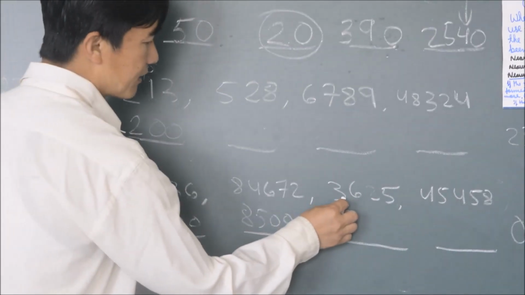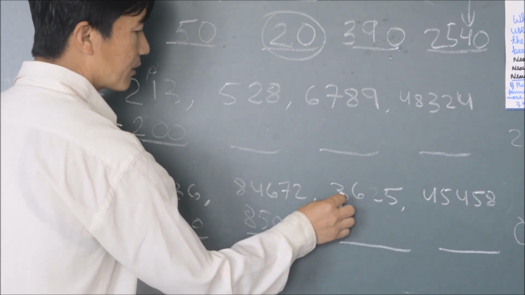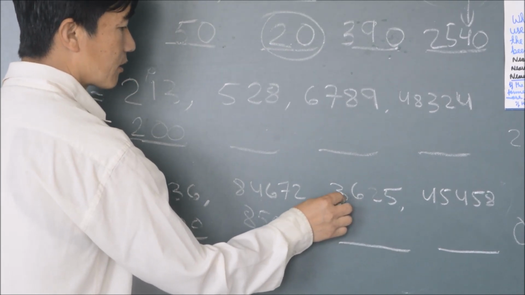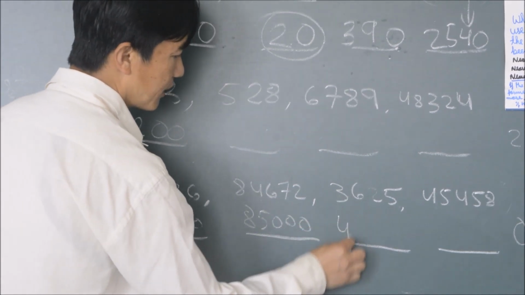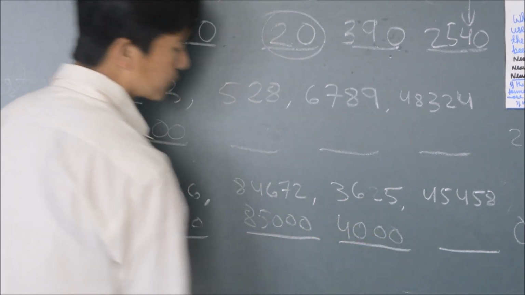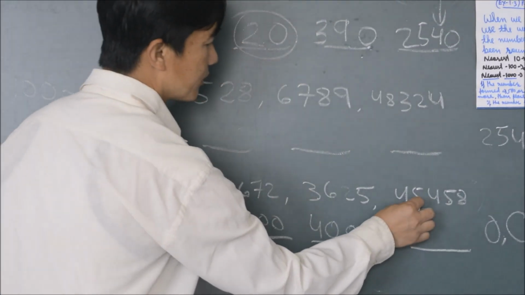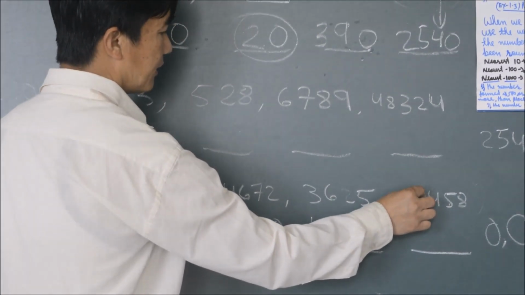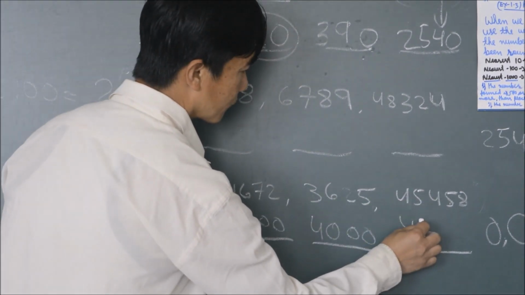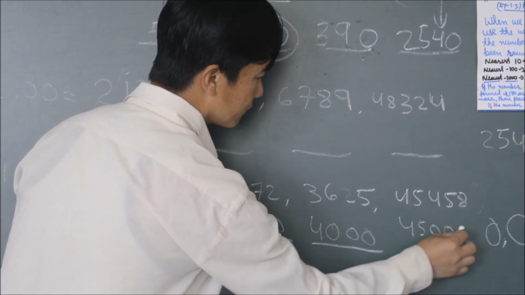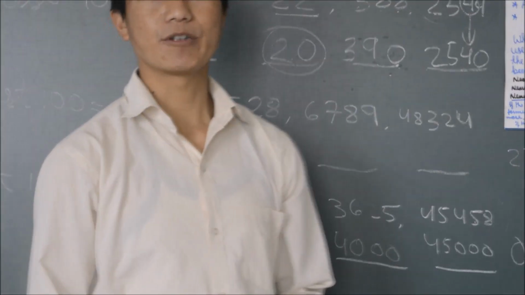Similarly, here it is more than 500, that means we replace this 3 with 4, adding 1, so 3 plus 1 is 4. Similarly here, 5000.